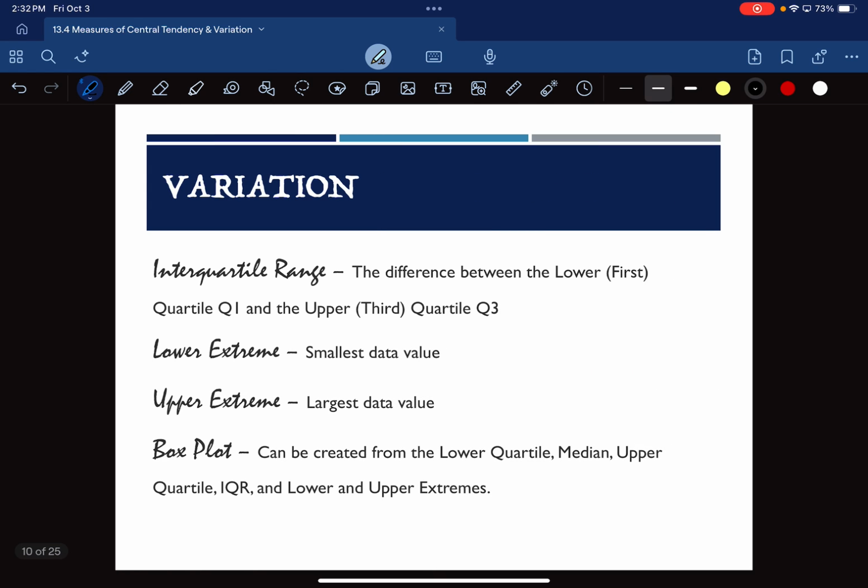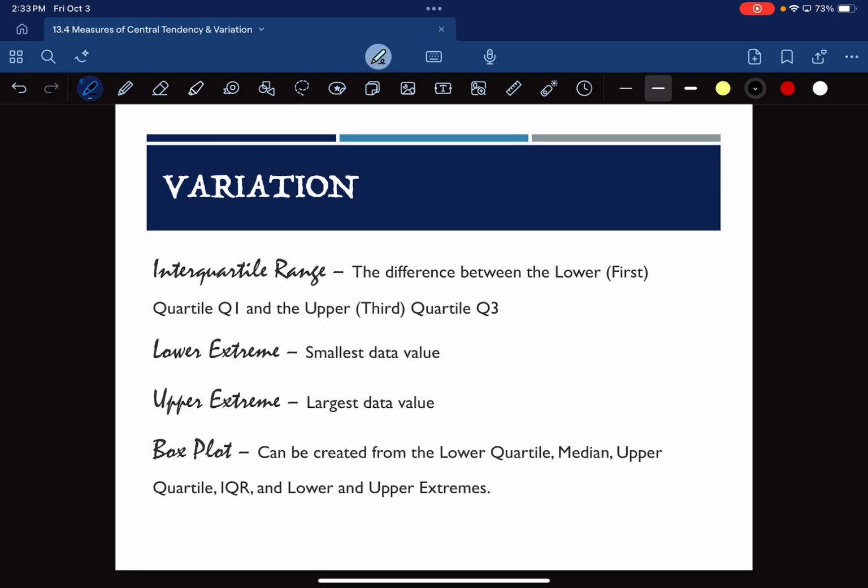Okay. A few more pieces. The interquartile range is the area between the first quartile and the third quartile. In other words, it's the middle 50%. Okay, it's the middle part of the data set.